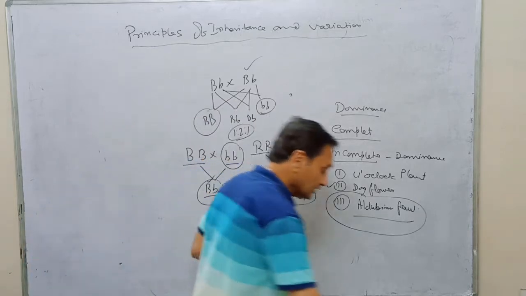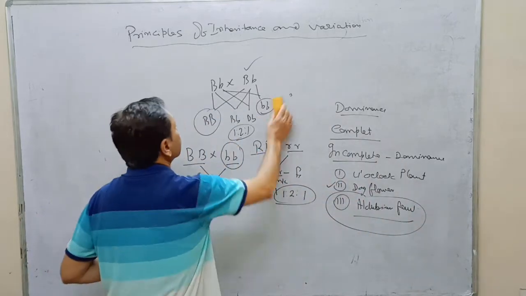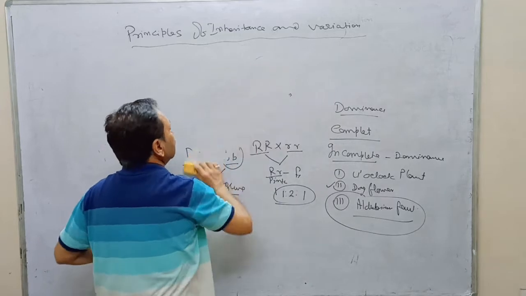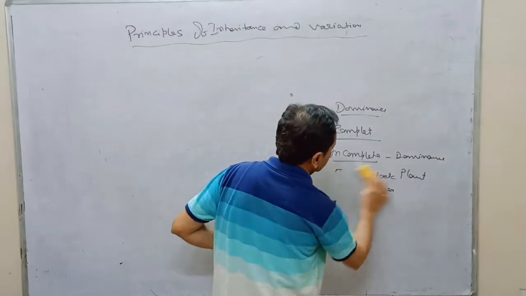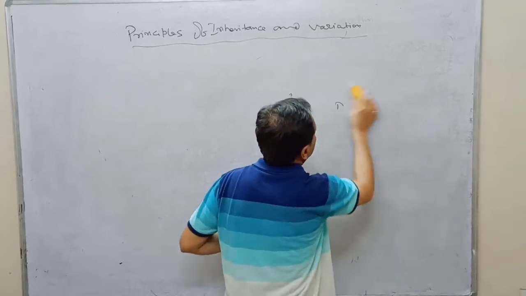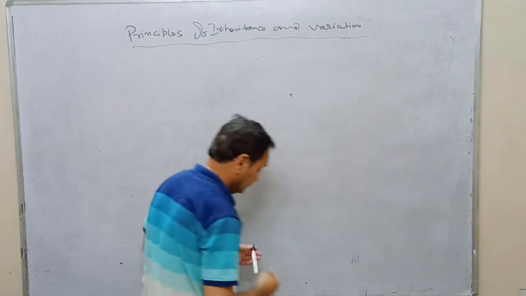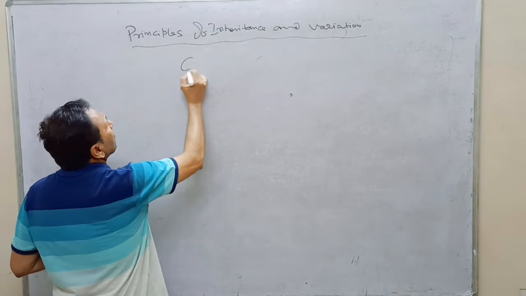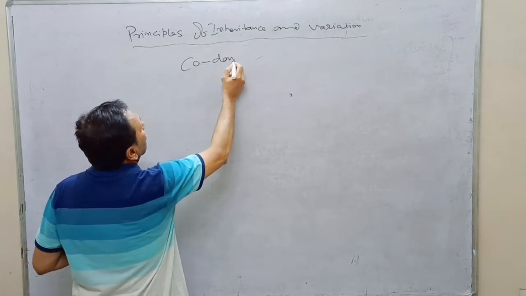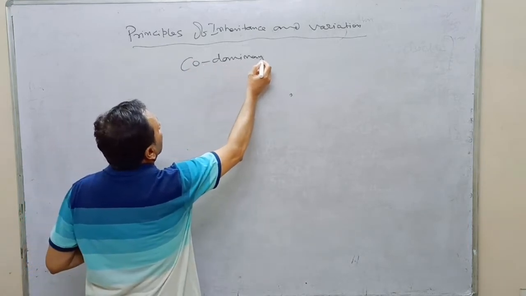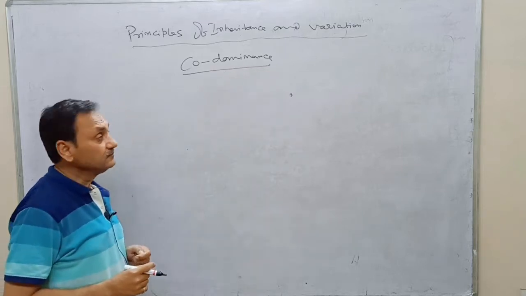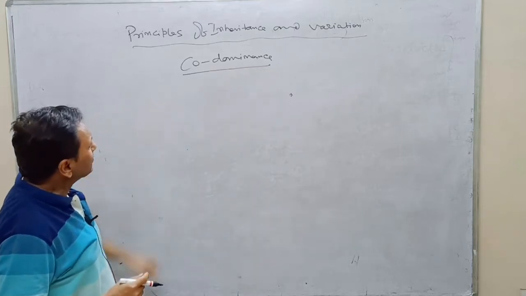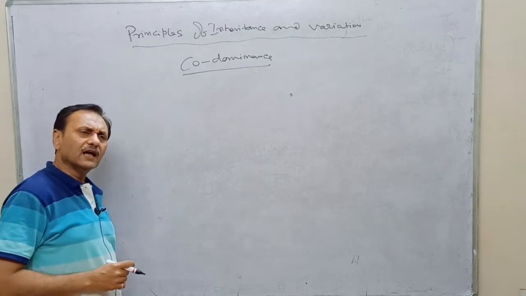Today we will discuss codominance. What do you mean by this codominance? We can understand this codominance with the help of an example.